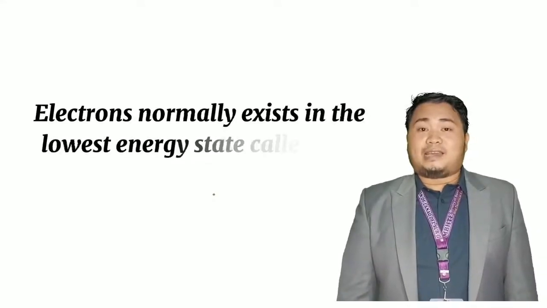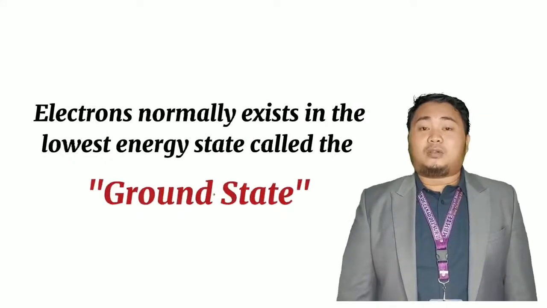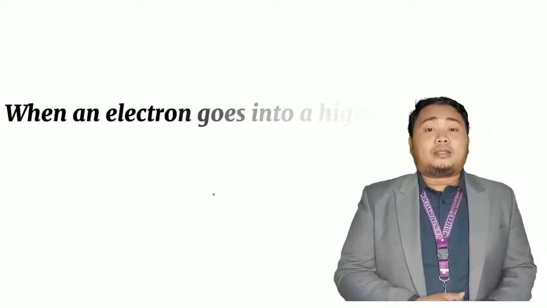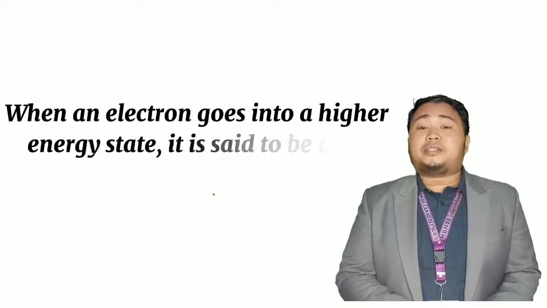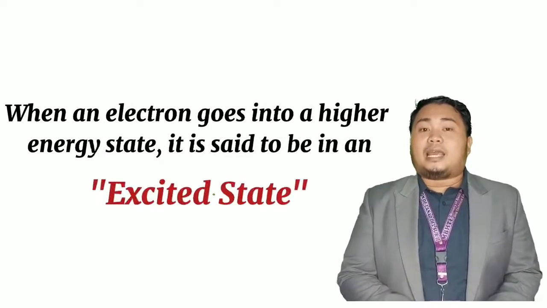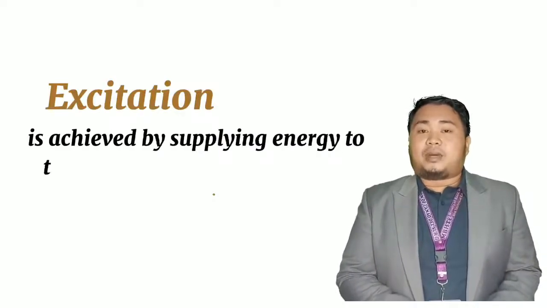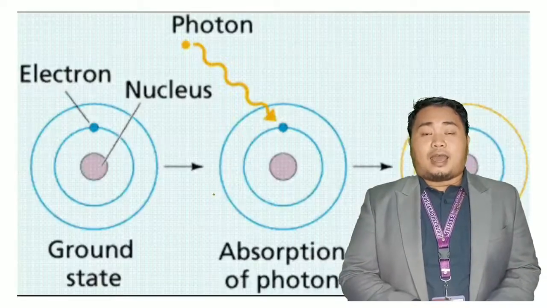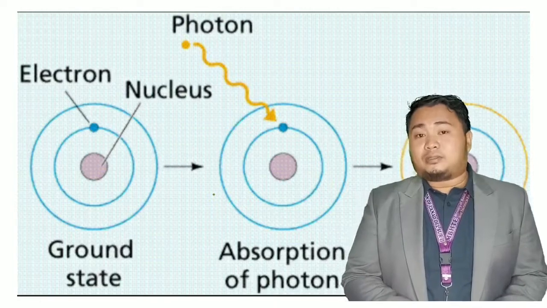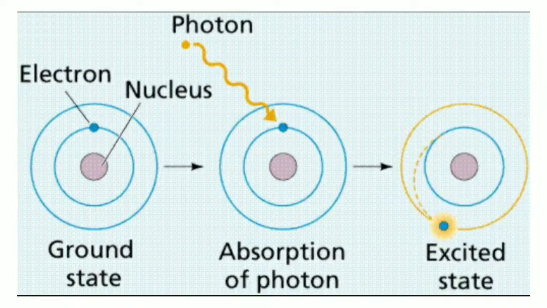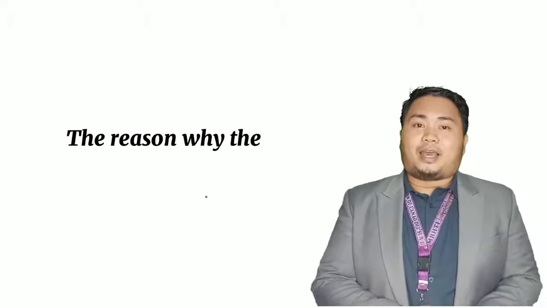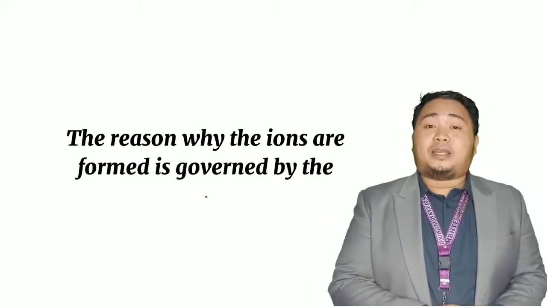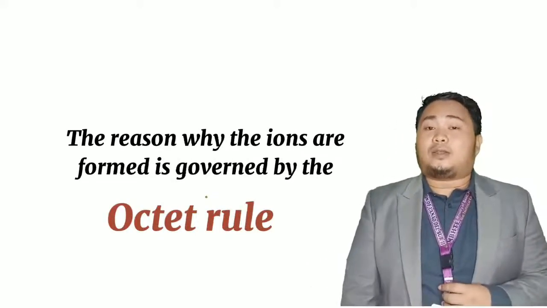Electrons normally exist in the lowest energy state called the ground state. When an electron goes into a higher energy state, it is said to be in an excited state. Excitation is achieved by supplying energy to the atom from external sources. As you can see in the example, the reason why ions are formed is governed by what we call the octet rule.